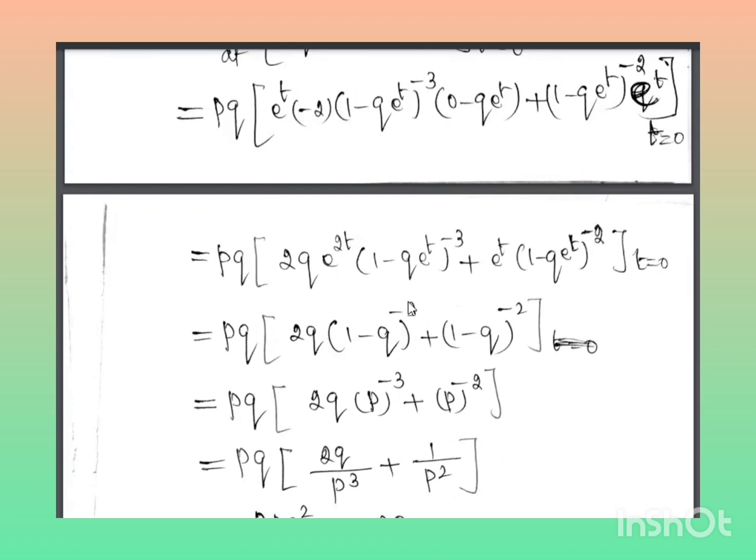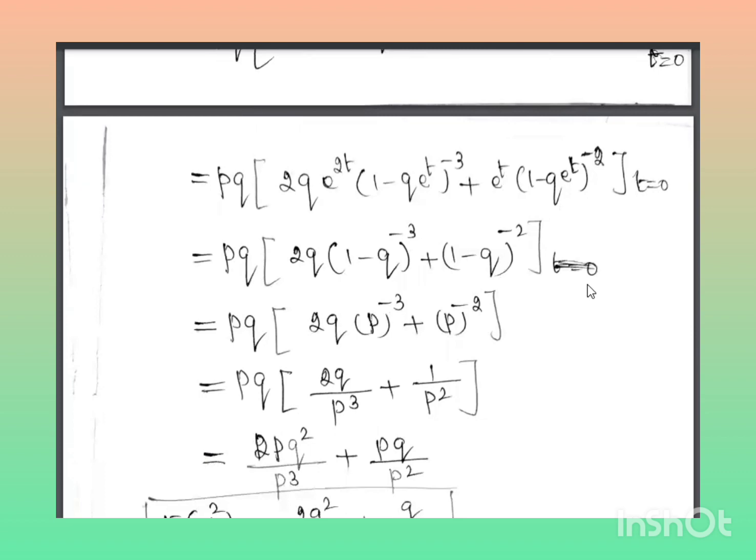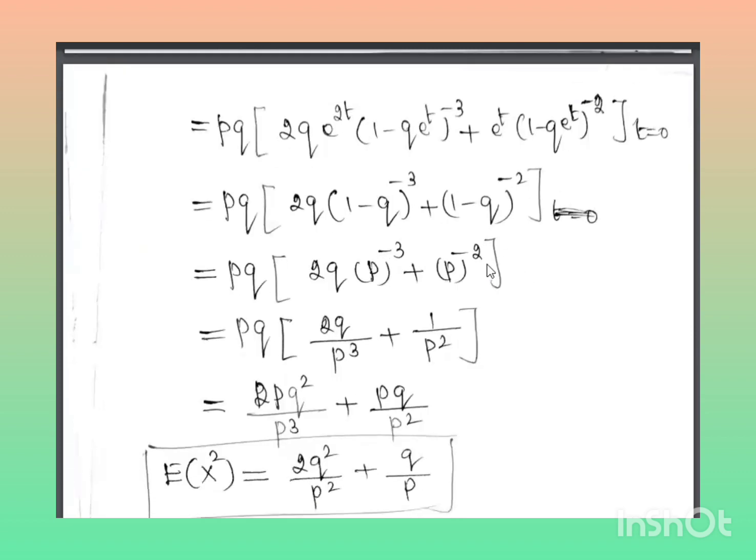So 2q e power 2t, because e power t, bases are equal, you can add the power. E power t into e power t can be written as e power t plus t, which is equal to e power 2t. So 2q e power 2t (1 minus q e power t) whole power minus 3, plus e power t into (1 minus q e power t) power minus 2, at t equal to 0. So for t, you have to apply 0. Pq into 2q e power 2t, e power 2 into 0, e power 0 will be 1. So 2q (1 minus q) power minus 3 plus (1 minus q) power minus 2. We applied t equal to 0.